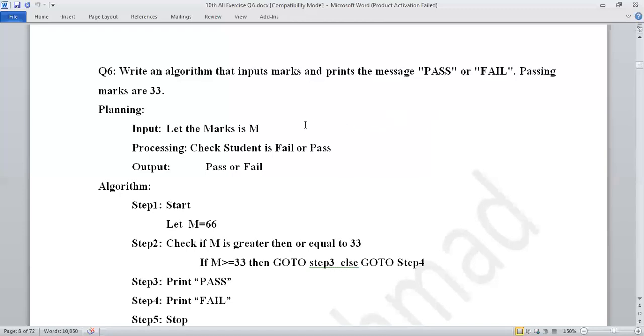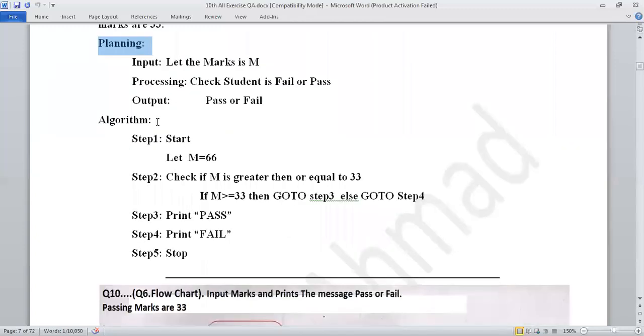In the previous lecture, we have discussed writing an algorithm that inputs marks and prints the message pass or fail. Keep in mind how to start the algorithm, what are the steps to write the algorithm. We have started first the planning, then input, then processing. In the planning stage, we have input, processing, and the output. Whenever you start the algorithm, your first step should be start and your last step should be stop or end. You can write end over here as well.